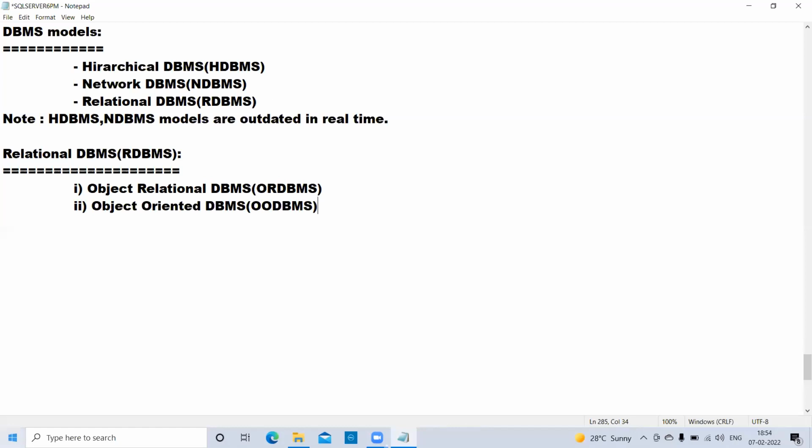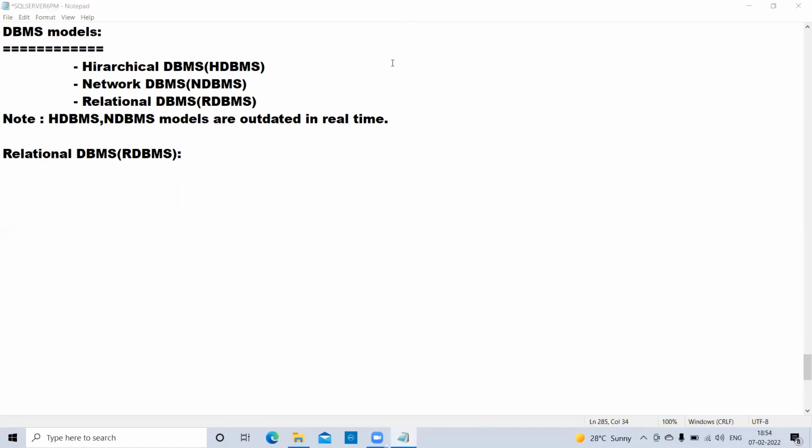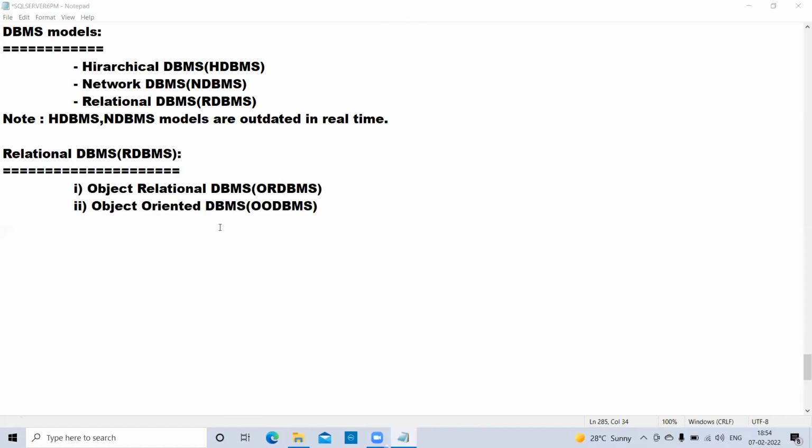In these two, what we are learning in our SQL Server course, which category does this tool come under? Is it object relational or object oriented? First of all, I will give some information about these two cases. The first is object relational databases.